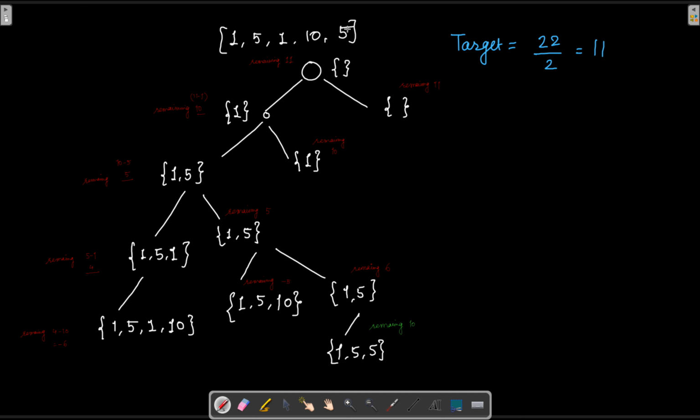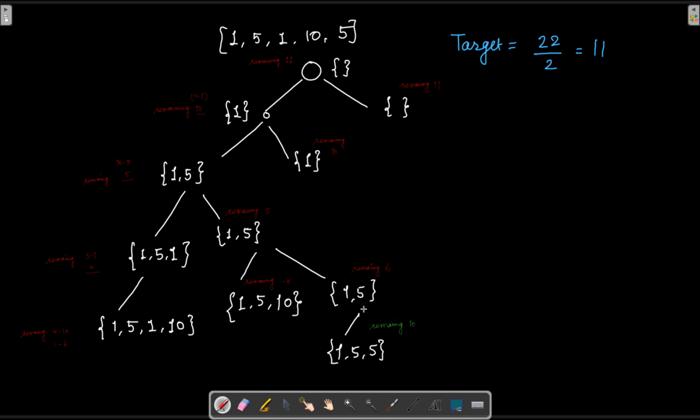Now from 1, 5, we have reached this index. We can take 5 in, or we decide not to take 5 in. If we take 5 in, then the elements in our set would be 1, 5, 5, and the addition would be equal to 11. So the remaining amount would be 0. So when the remaining amount becomes equal to 0, we return true from here. So all the decision points would return true, and then we'll finally reach this point, and this will also return true, and that is where our whole function ends. So this is how backtracking is implemented.